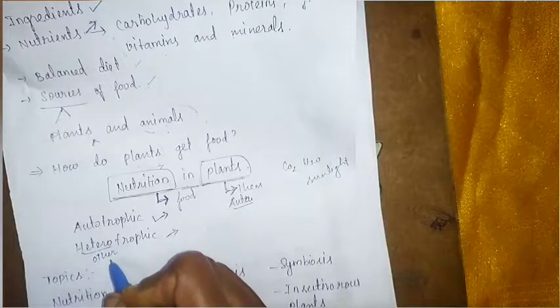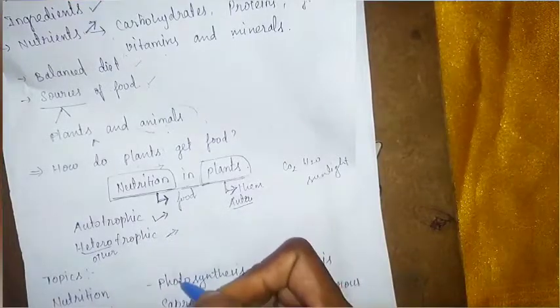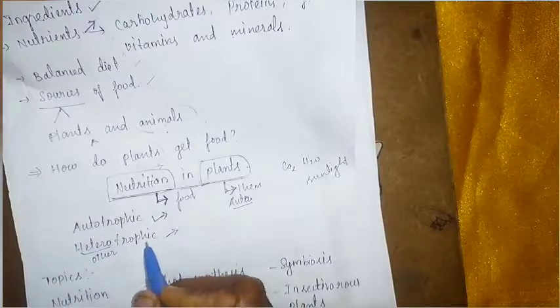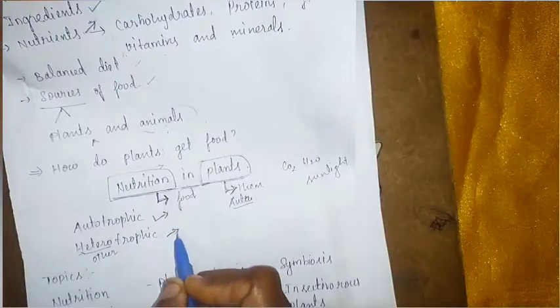Hetero means other. Depending on another organism for their food is known as heterotrophic nutrition. So heterotrophic nutrition means an organism depends on another organism for its food.